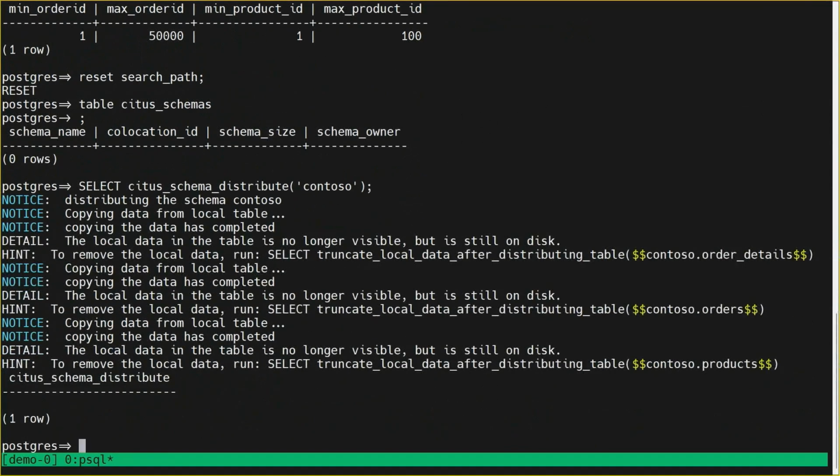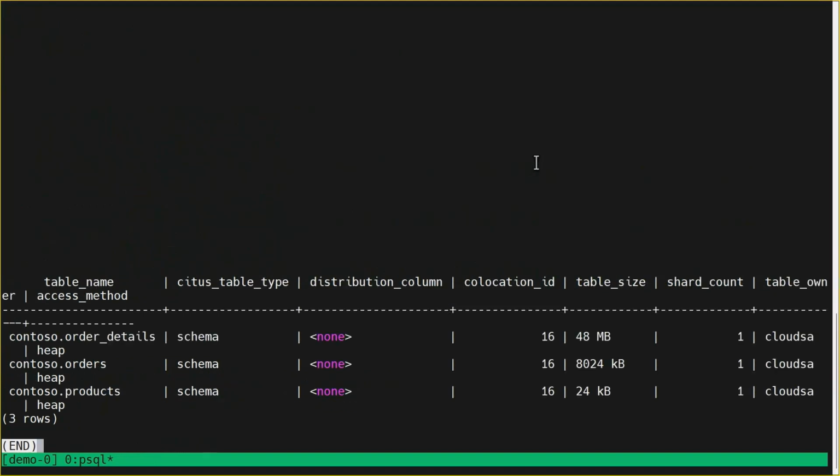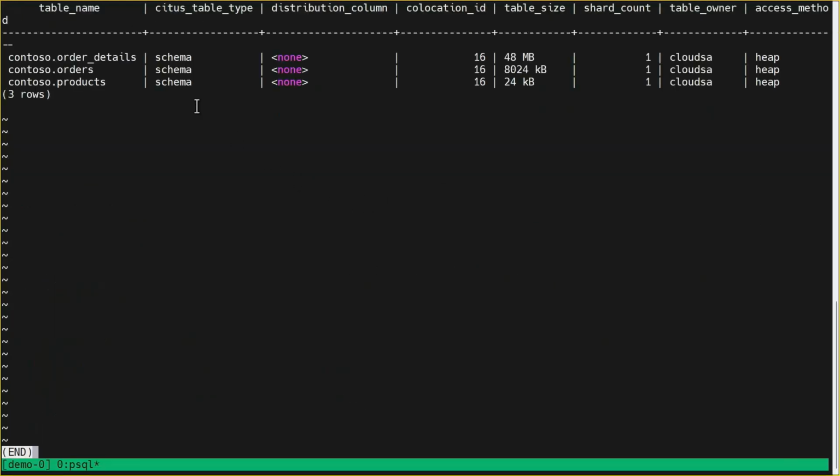The way you distribute it is to call citus_schema_distribute. This distributes the schema and copies an existing table to a distributed table too, right? So if you have an existing schema that you want to convert, that's the way to go. And you see now that this appears in the metadata as a distributed schema. And if you look at Citus tables, that same Citus table type shows schema as the distribution type, right? It's not a distributed table, it's schema sharding.